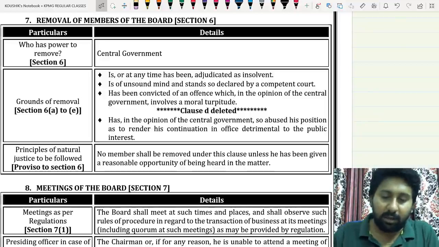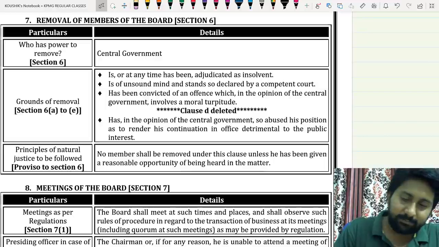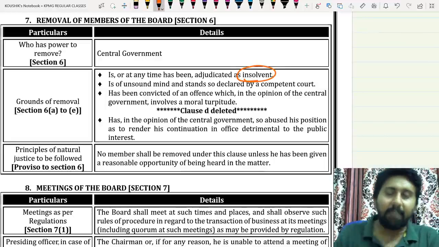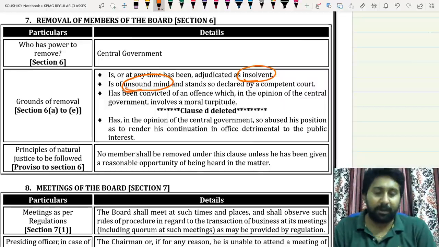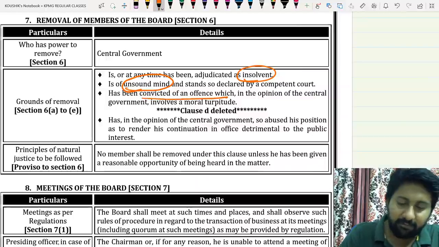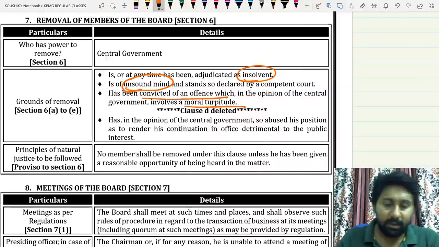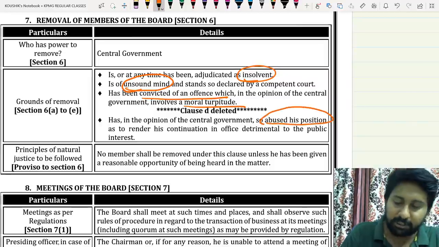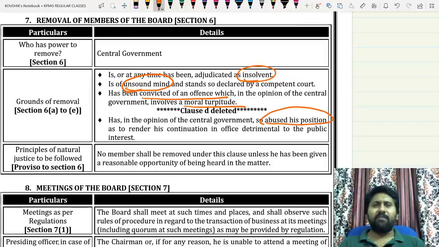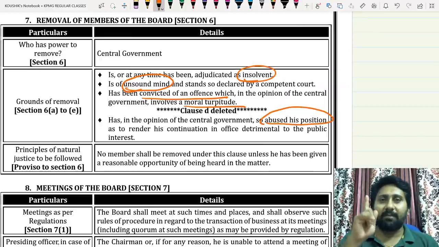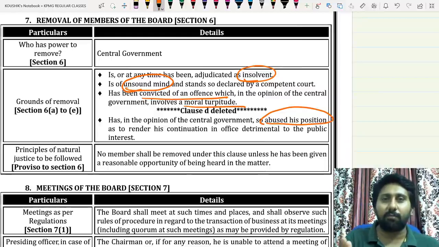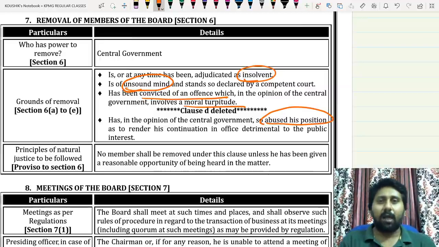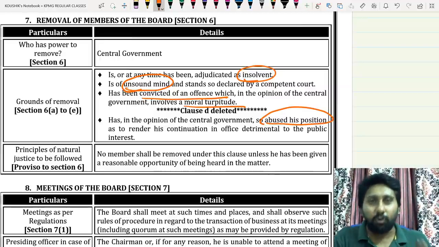Okay, so what are the grounds? Member became insolvent, or member became of unsound mind in the opinion of a competent court, or he is convicted of an offense involving moral turpitude, or he has abused his position. Immediately remember these 4 points, enough. For examination, remember the 4 points. Point number 1, member became insolvent. Insolvent, unsound mind, convicted of an offense involving moral turpitude, abused his position which is detrimental to the public interest. Okay, abuse of authority. If you do that, I will remove you.